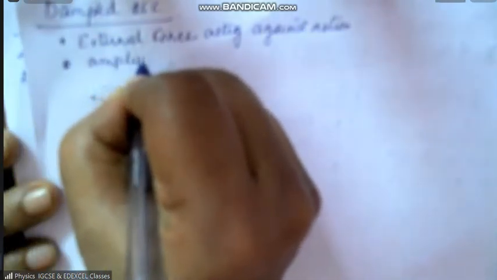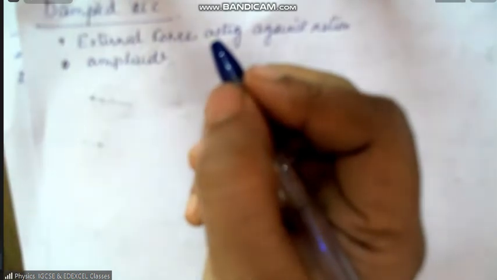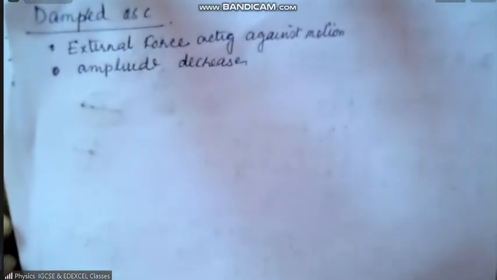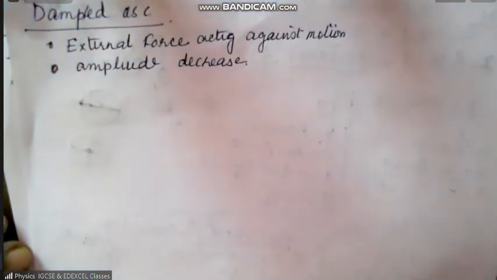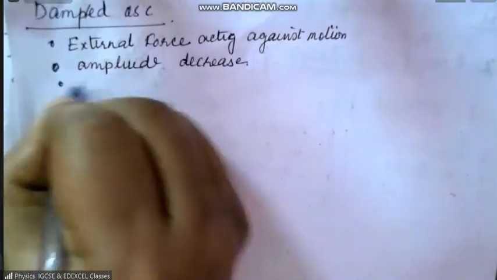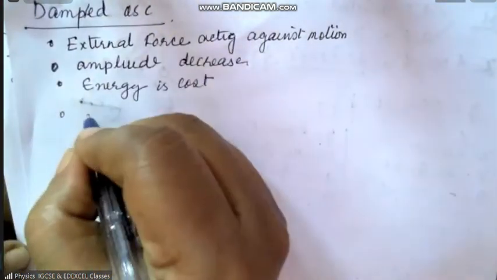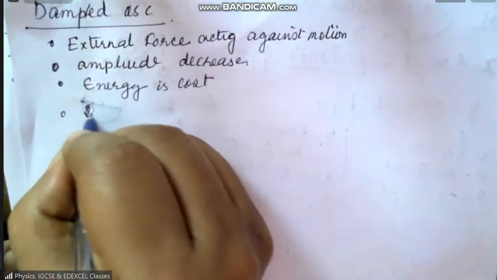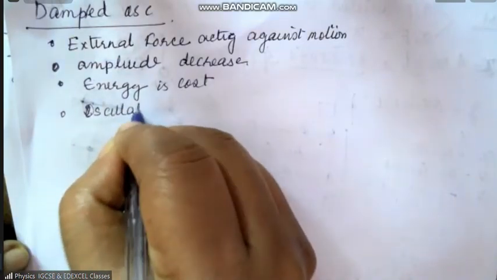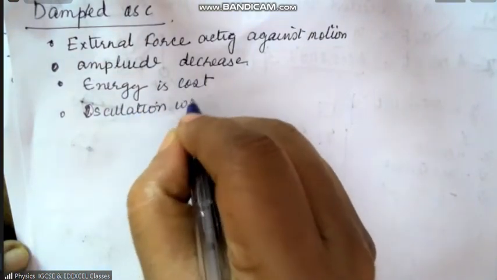Amplitude does not remain constant, so energy is lost. Therefore, the oscillation will stop after some time.